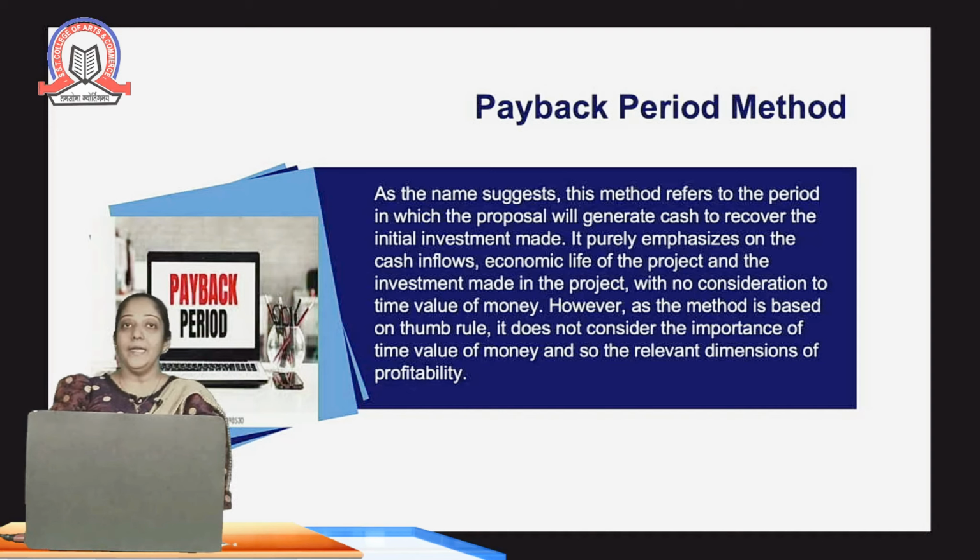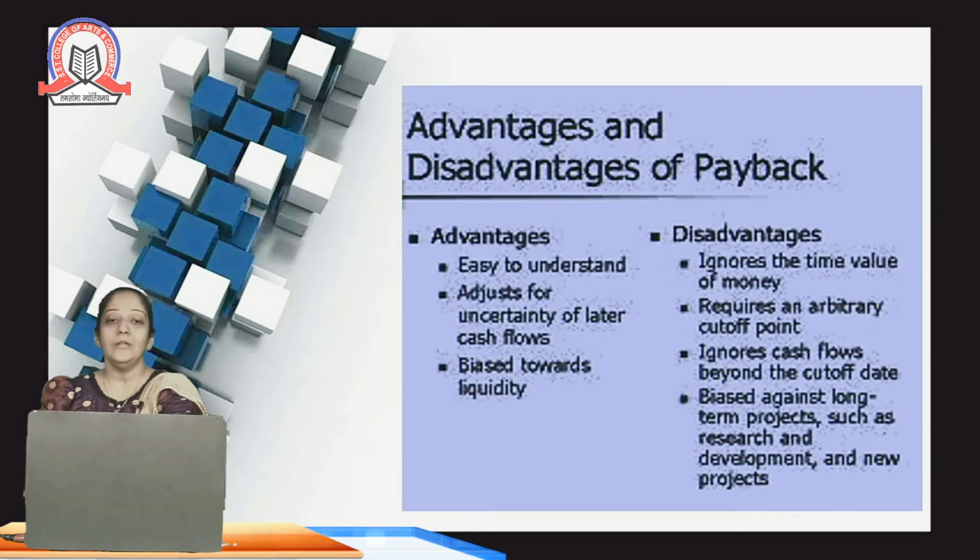So accordingly, in the question we have various projects available. On the basis of those projects, we will analyze which project is better. Considering the thumb rule, as and when we are getting our investment back quickly, that project is most profitable.